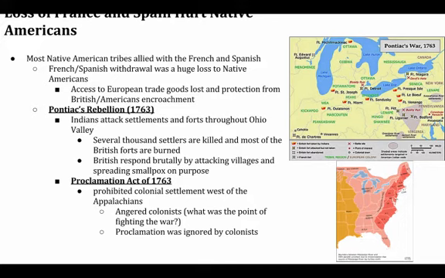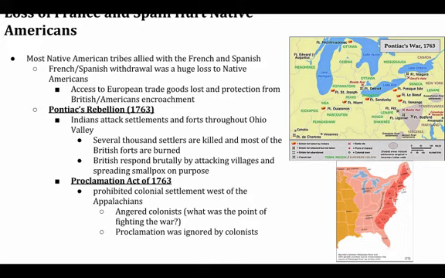Because once again, we have to remember that the French were in North America primarily for furs. They weren't really there for creating large-scale settlements and agricultural communities, which meant for the most part the French and Spanish didn't really butt heads too much with the natives like the English did, because the English were constantly looking to expand into the interior of the continent for more farmland, and that obviously brought them into more conflict with the Native Americans.